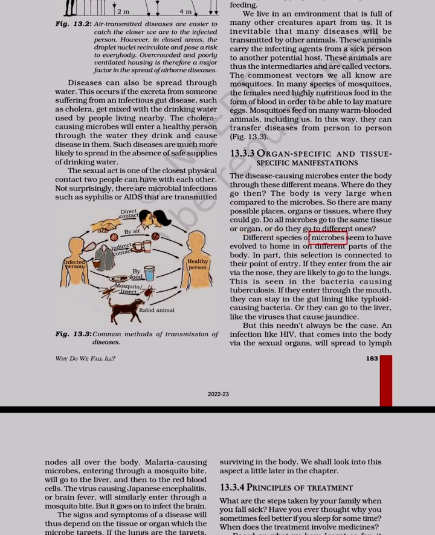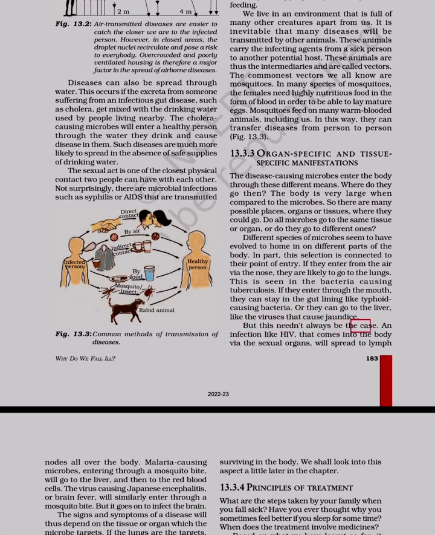Different species of microbes seem to have evolved to home in on different parts of the body. In part, this selection is connected to their point of entry. If they enter from the air via the nose, they are likely to go to the lungs. This is seen in the bacteria causing tuberculosis. If they enter through the mouth, they can stay in the gut lining like typhoid-causing bacteria, or they can go to the liver, like the viruses that cause jaundice.